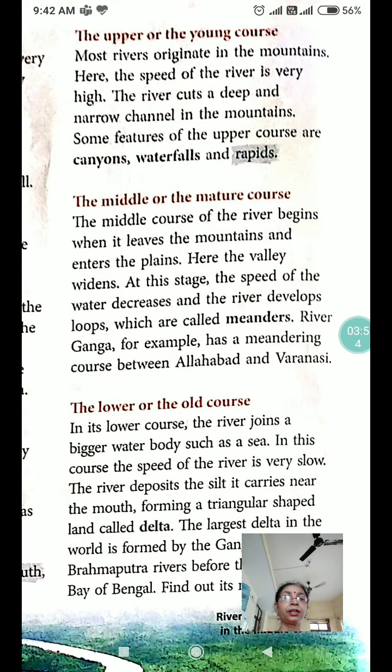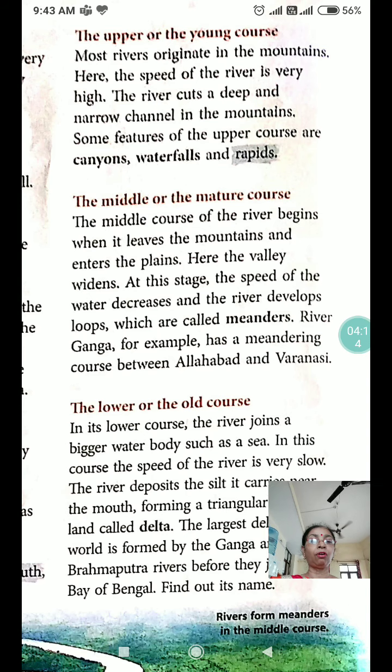Let us see. The upper or the young course. Most rivers originate in the mountains. Here the speed of the river is very high. The river cuts a deep and narrow channel in the mountains. Some features of the upper course are canyons, waterfalls and rapids.